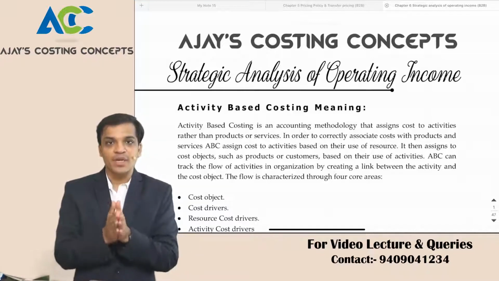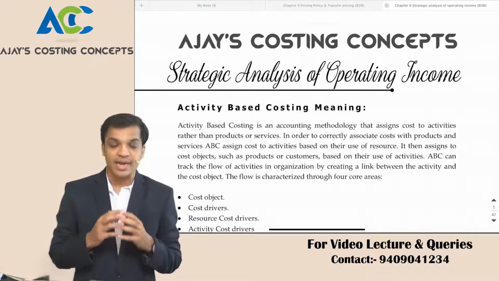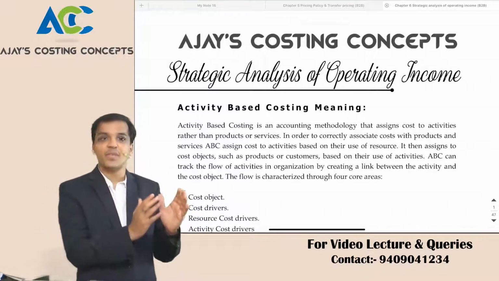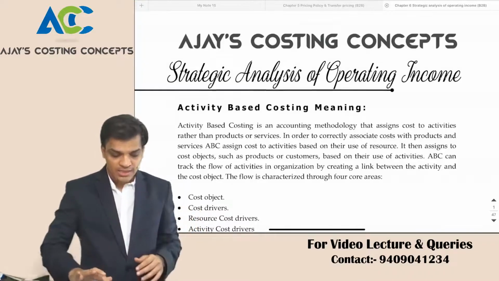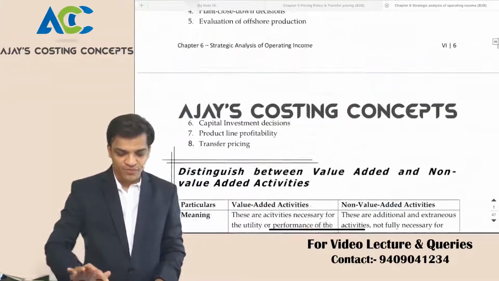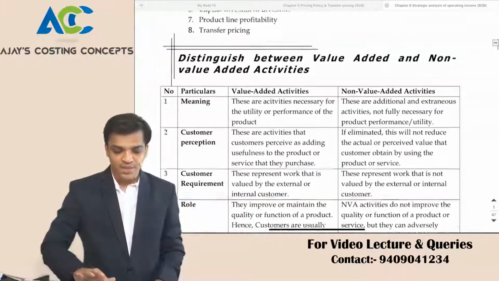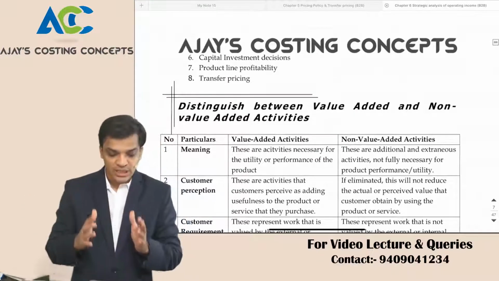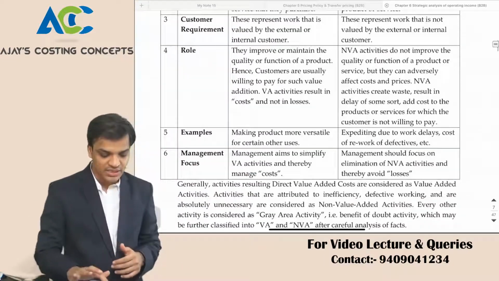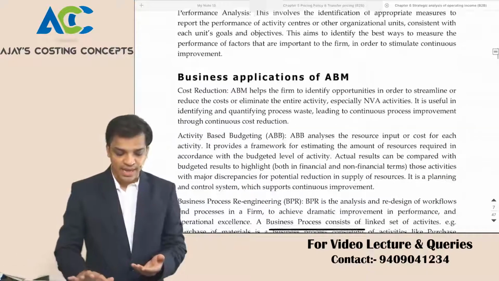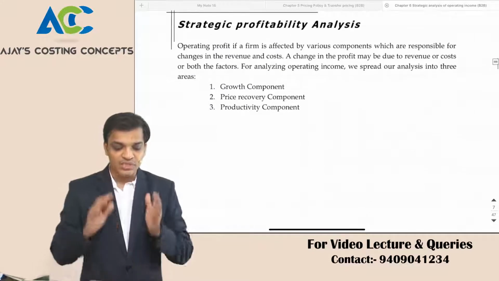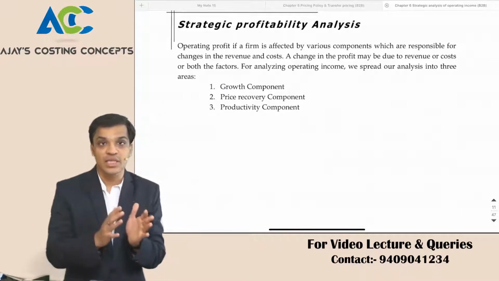So when we are learning this chapter, I divide it into four parts basically. The first part is the activity based costing portion. The second portion after activity based costing is the impact of this model's value added and non value added activity. Once we are clear with activity based costing, we'll move on to the value added and non value added activities. After that, we have the activity based management model, the activity based budgeting model. Then we have the strategic profitability analysis model. So that is another part we have.